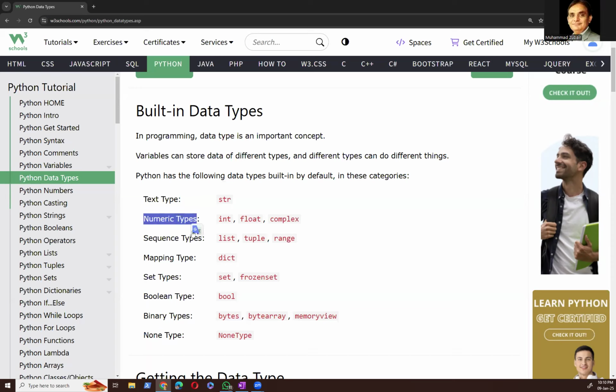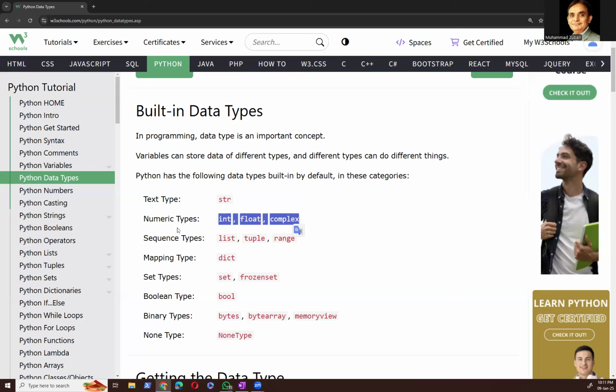There are other categories too. For example, numeric. In this category, the types are integer, float, and complex. We will see all these data types in detail and with examples as well.